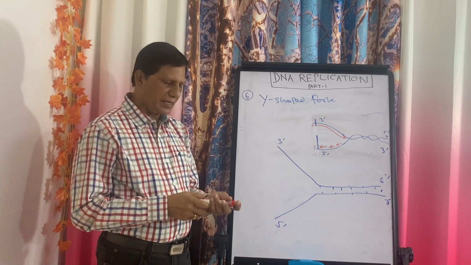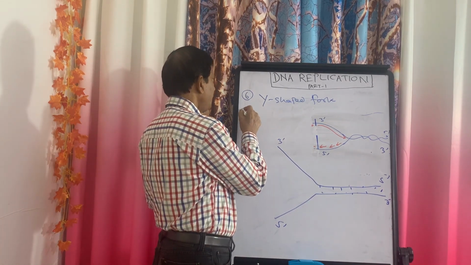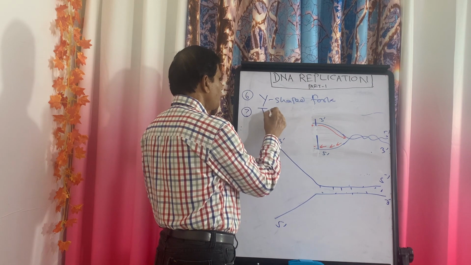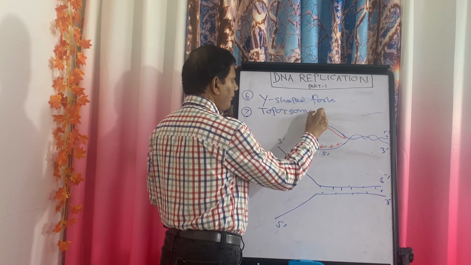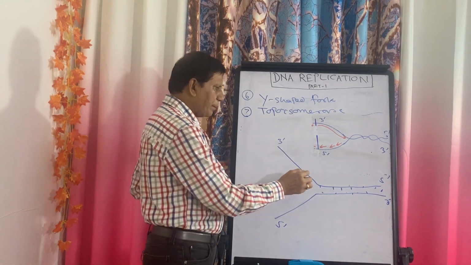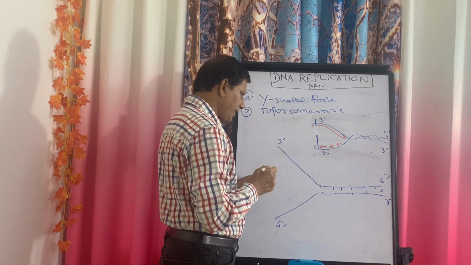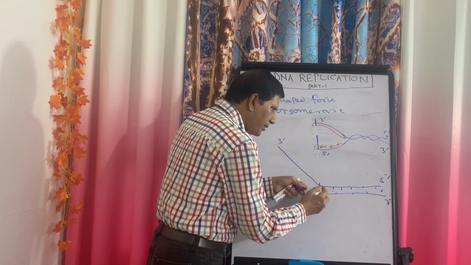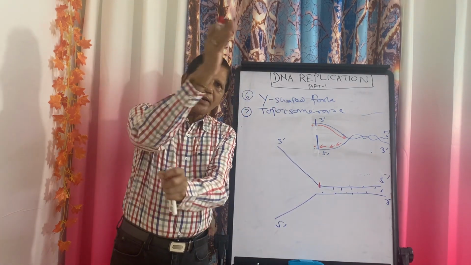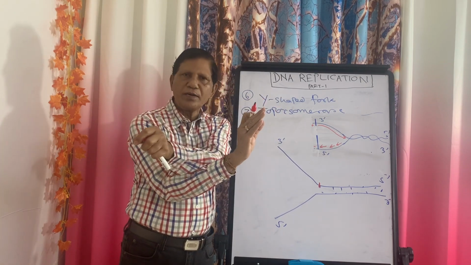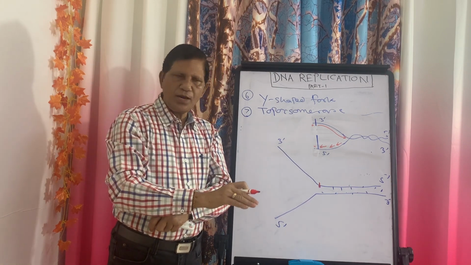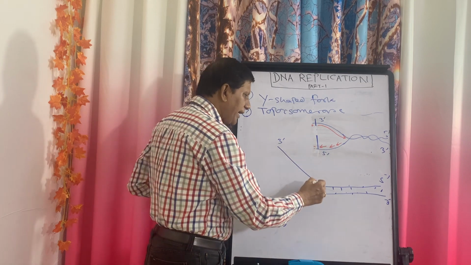So then the next step comes, that is the 7th step. In this case, there is another enzyme known as topoisomerase. Now this topoisomerase will break one of the strands, because from this point there is supercoiling. So it will break one of the strands, then it will rewind it. Suppose they are coiled in a clockwise manner, then it will be rewound in an anti-clockwise manner. So now they are free. Again, it will reseal it.